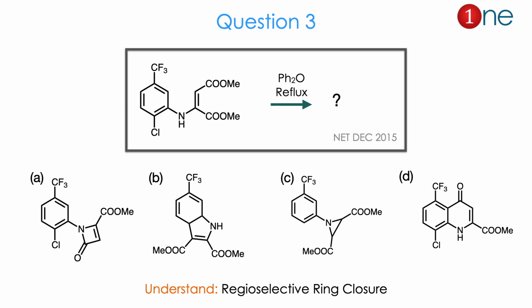Whether the products are N substituted to a 4 member ring, or a ring fused 5 member ring, or N substituted to a 3 member ring, or a fused 6 member ring. So there are the 4 possibilities. So from the reactant and the possible 4 values, you might realize the question is really about regioselective ring closure. The answer is D. Let us see how.